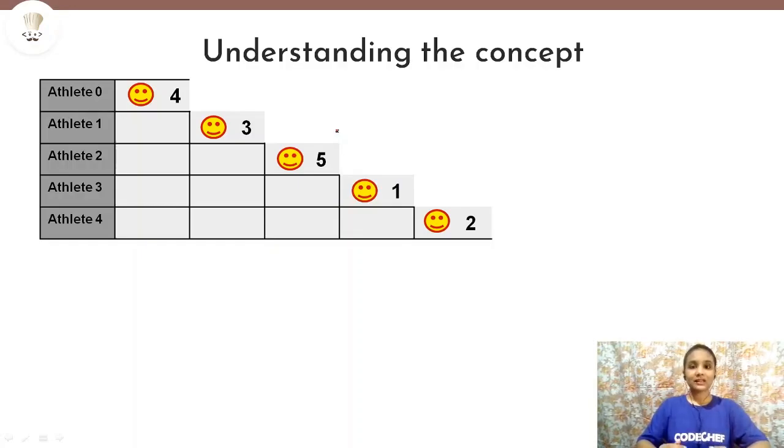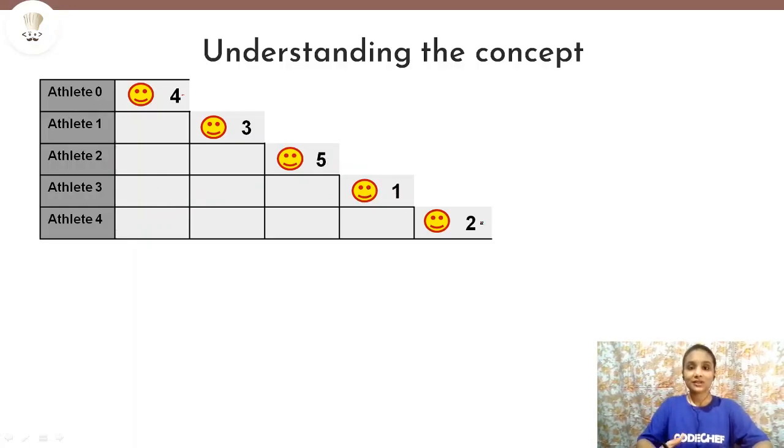Okay, now imagine a race, and in the race we have 5 athletes. So I have taken athletes from 0 to 4. Then these are the velocities of the athletes. That is, for athlete 0, the velocity is 4. For athlete 1, the velocity is 3. For athlete 2, the velocity or speed is 5. For athlete 3, it is 1. And for athlete 4, it is 2.